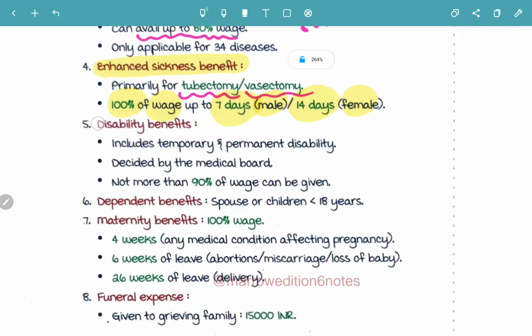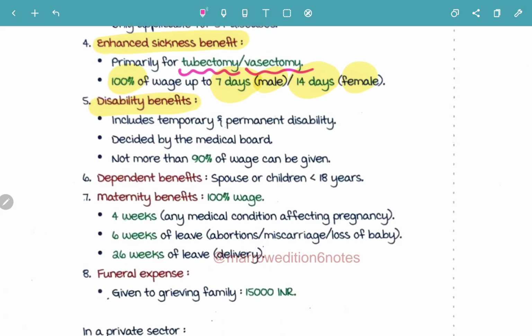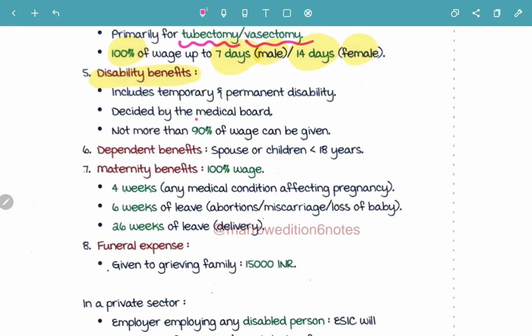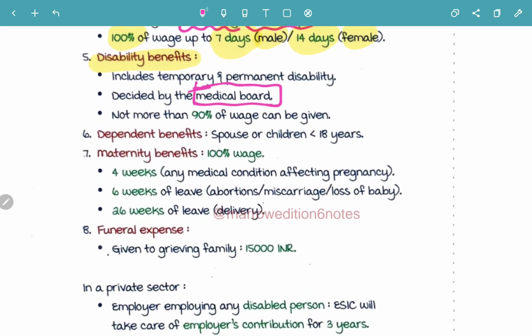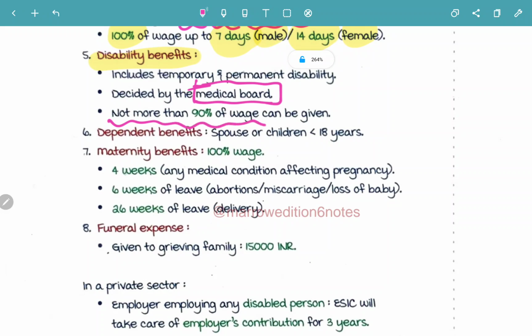Now the next one is disability benefits. So what is disability benefits? Disability benefits means it includes temporary as well as permanent disability. Okay, so disability benefits includes both temporary as well as permanent disability. It is decided by the medical board. So disability benefit is decided by whom? By the medical board, and not more than 90% of wage can be given. So remember, the maximum wage that can be given is here 90% of the wage.